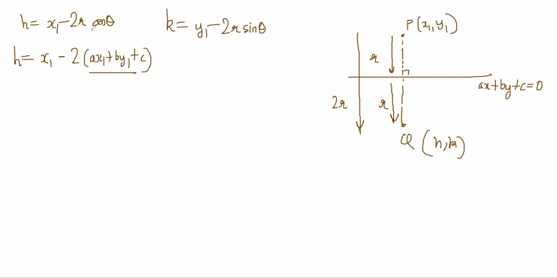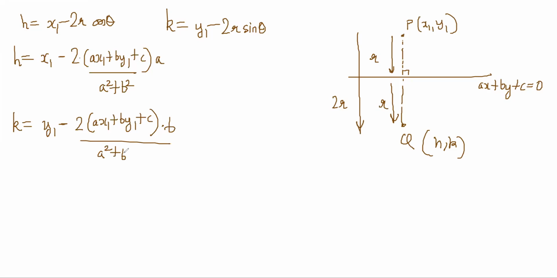But cos phi, you got, was a by root (a square plus b square). So there will be a and there will be a square plus b square. And this one will be k is equal to y1 minus 2 (ax1 plus by1 plus c) into b by (a square plus b square).